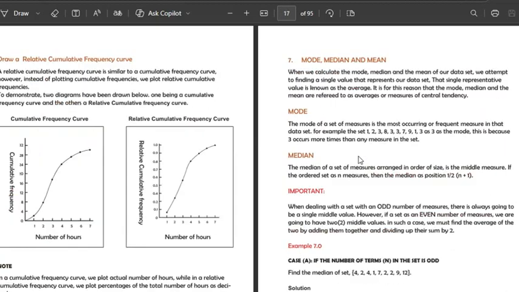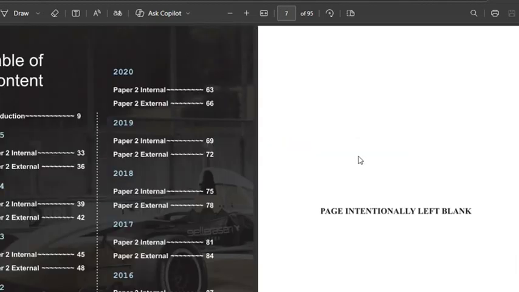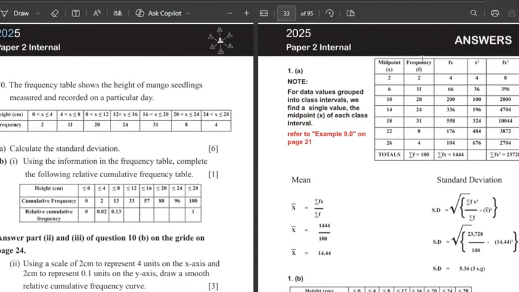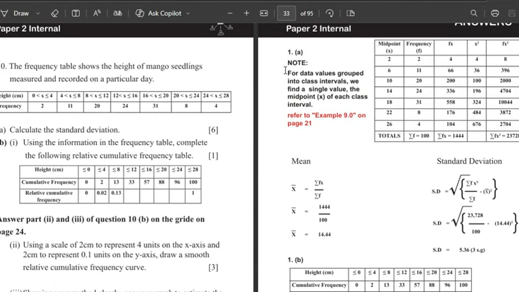So let us go back to the table of contents, because that's where everything is displayed. Let us say we want to look at the question that came last year, the 2025 paper 2 internal exam. So just hover there and click, and as you can see, we have entered that exam paper relating to statistics. As you can see, this is the question on the left, and on the right, answers have been suggested. You can check, you can double check, but I encourage you to get a piece of paper and attempt on your own.